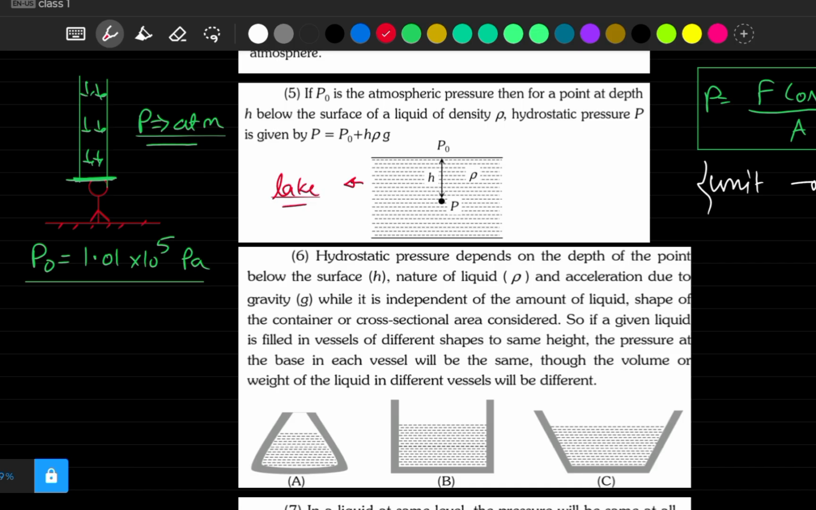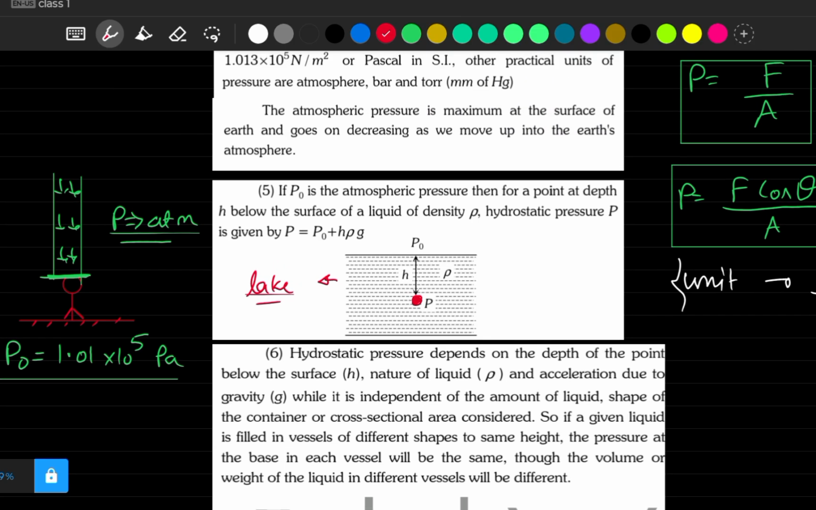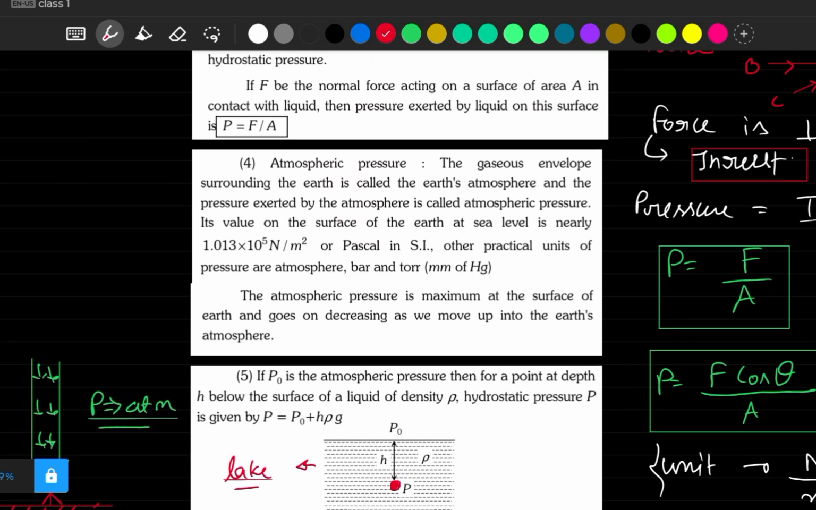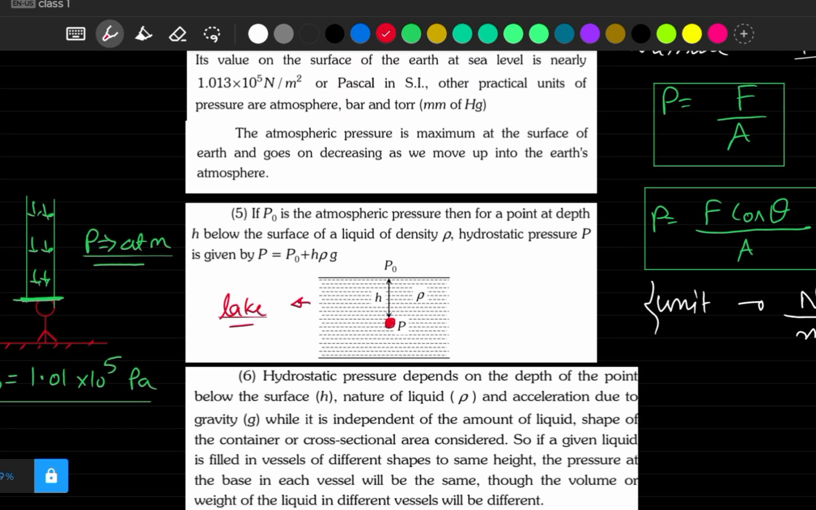And you want to calculate pressure at this point. So here the total pressure will be the pressure due to this atmosphere, all this atmospheric pressure, plus the pressure due to this fluid also. All this fluid also will exert pressure here. I hope this is clear.